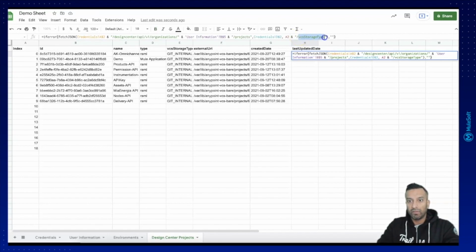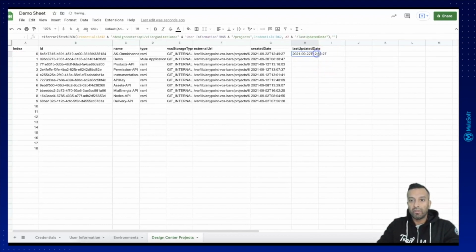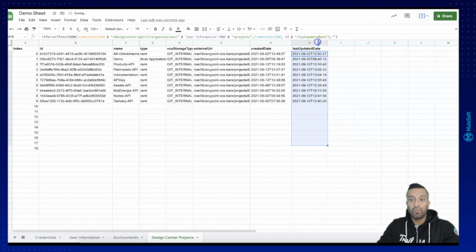And that was it. That's how simple you can use the Postman collection pack in combination with Google Sheet to retrieve the information you need from your Anypoint platform and create a nice documentation with a simple approach.